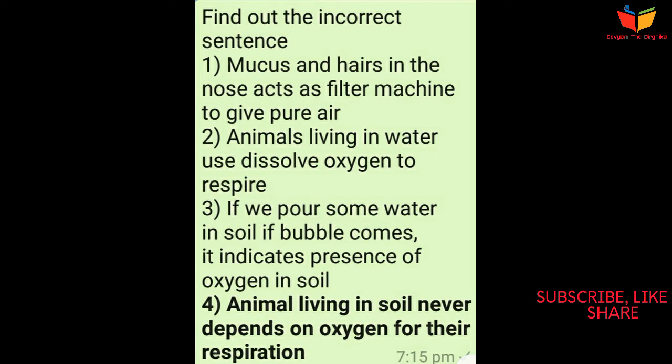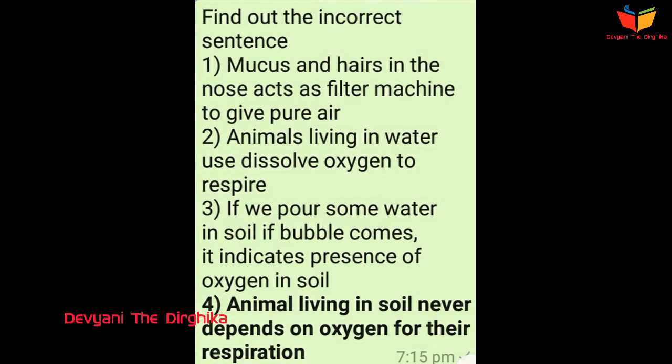Question number 7. Find out the incorrect sentence. Option number 1 is mucus and hairs in the nose act as a filter to give pure air. Option number 2 is animals living in water use dissolved oxygen to respire. Option number 3 is if we pour some water in soil and bubbles come, it indicates presence of oxygen in soil. And option number 4 is animals living in soil never depend on oxygen for their respiration. And the answer is option number 4.